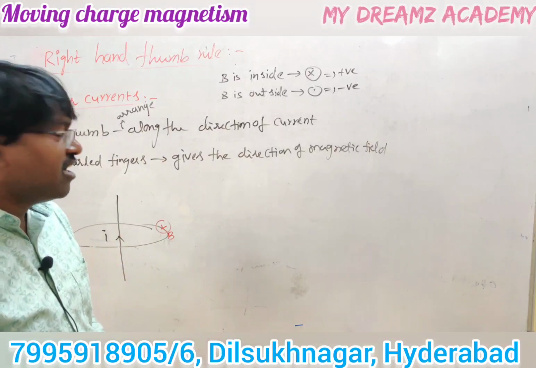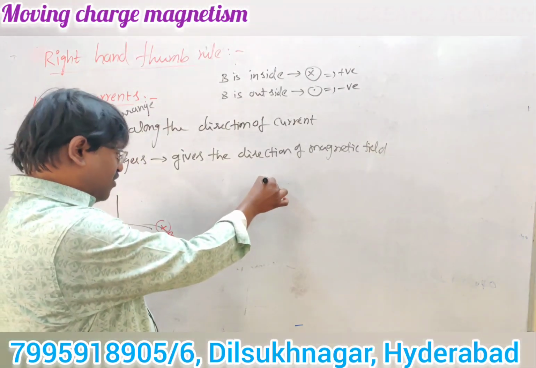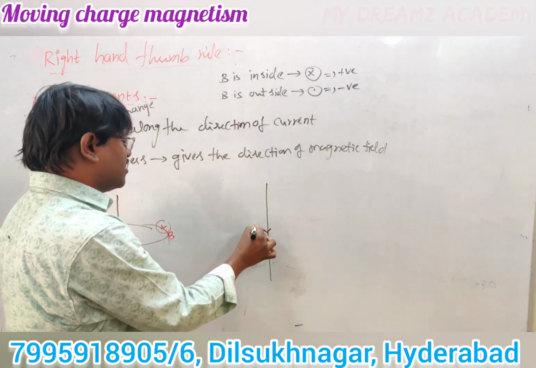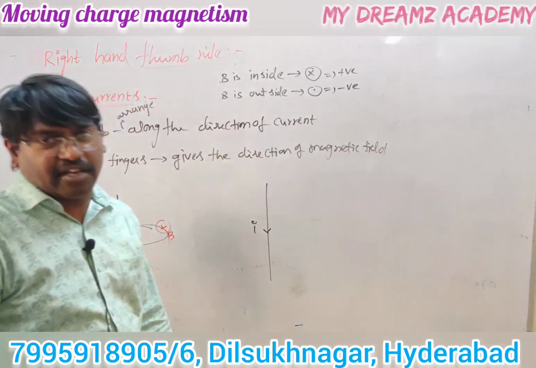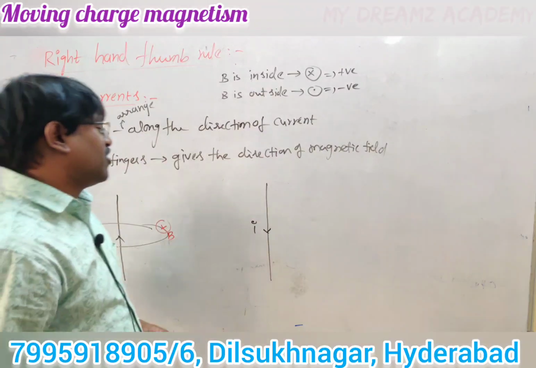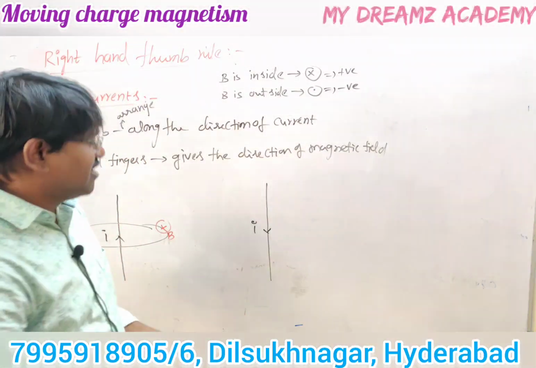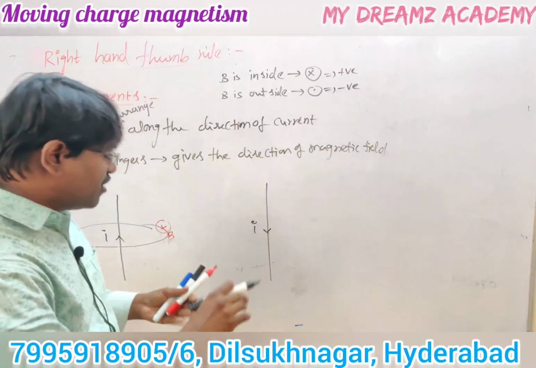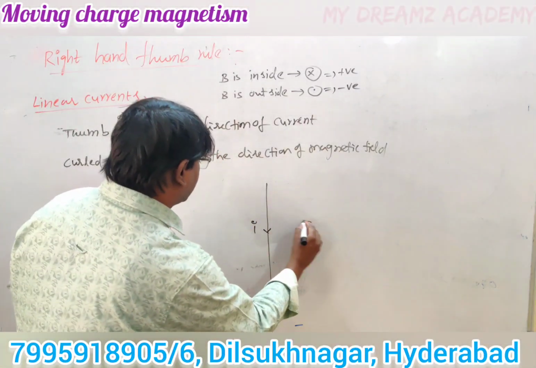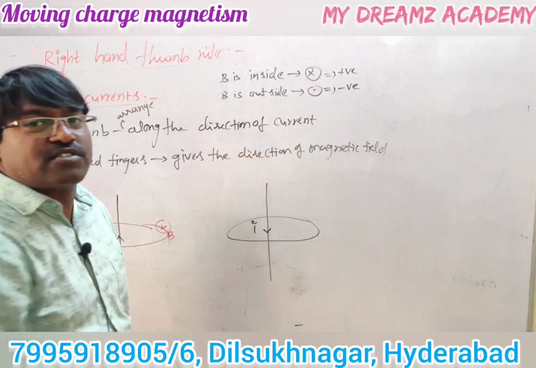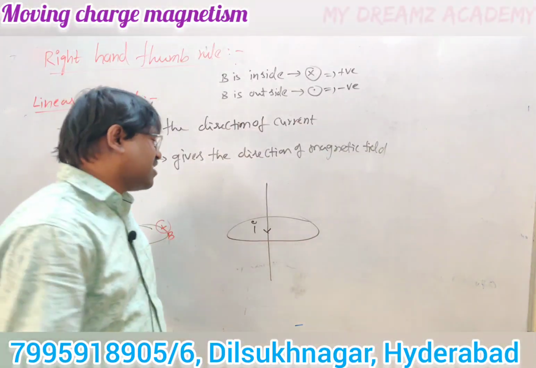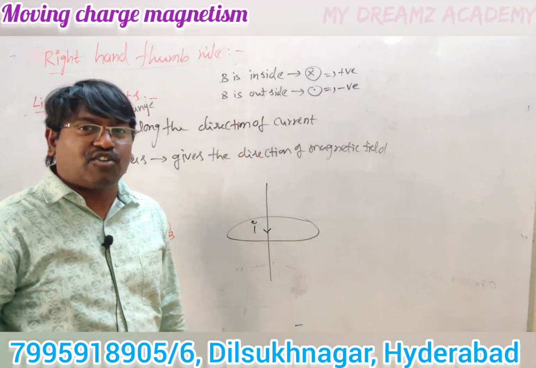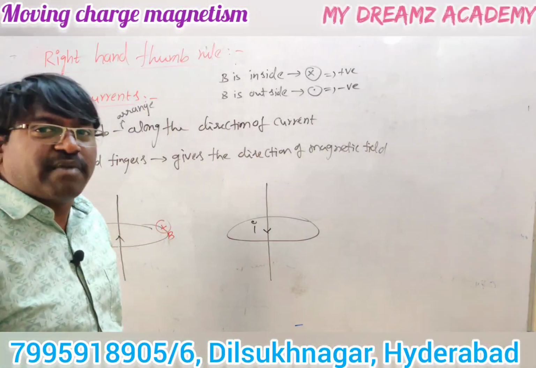Okay, so consider another conductor. Now the direction of current is downward. This is one current carrying conductor, or open wire, carrying a current I. So every current element induces magnetic field around it. Now the magnetic field is induced around it. So what is the direction of induced magnetic field in this plane and in this plane? We have to measure the direction of induced magnetic field.